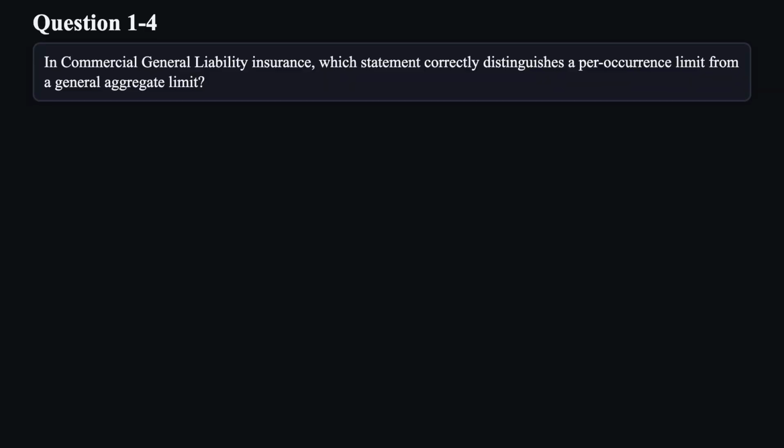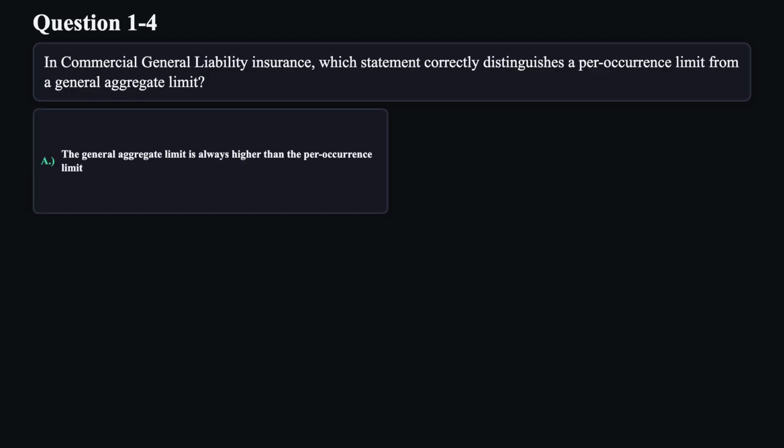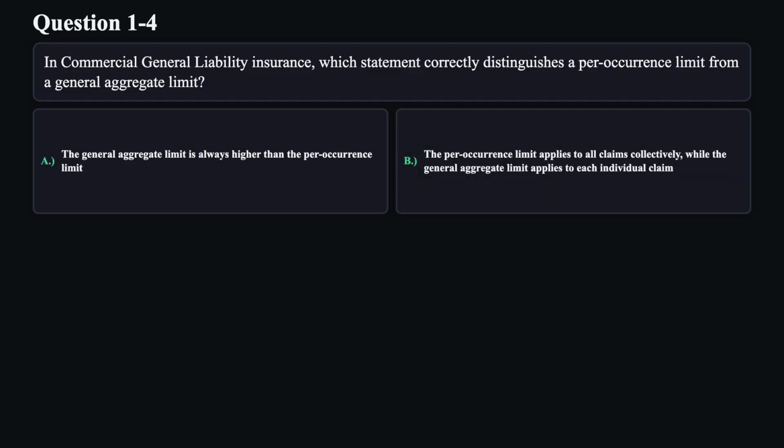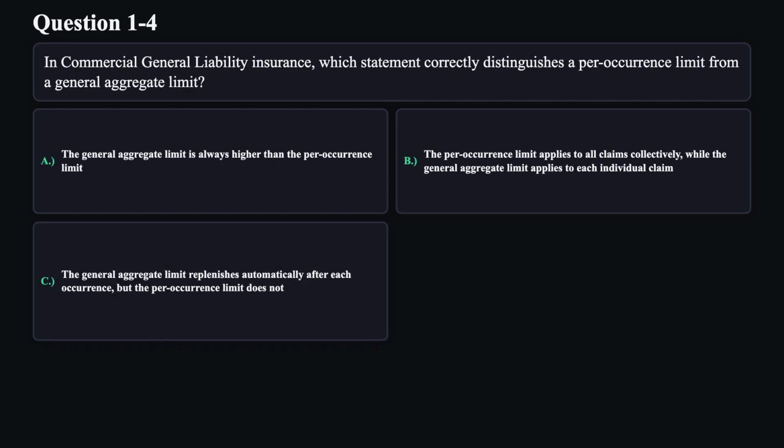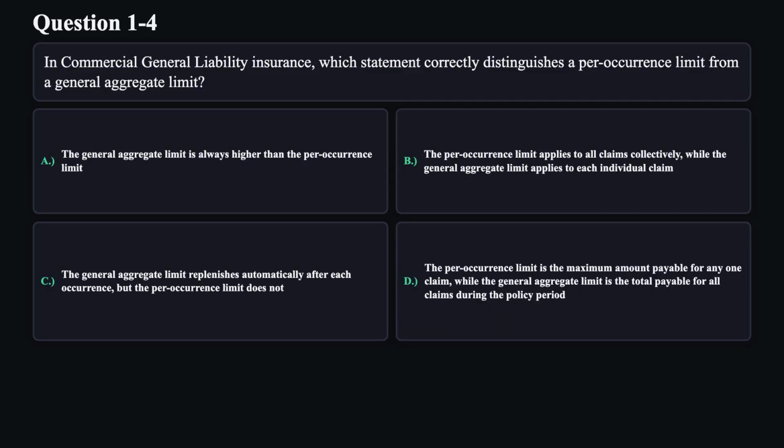Question 4. In commercial general liability insurance, which statement correctly distinguishes a per-occurrence limit from a general aggregate limit? A. The general aggregate limit is always higher than the per-occurrence limit. B. The per-occurrence limit applies to all claims collectively, while the general aggregate limit applies to each individual claim. C. The general aggregate limit replenishes automatically after each occurrence, but the per-occurrence limit does not. D. The per-occurrence limit is the maximum amount payable for any one claim, while the general aggregate limit is the total payable for all claims during the policy period.